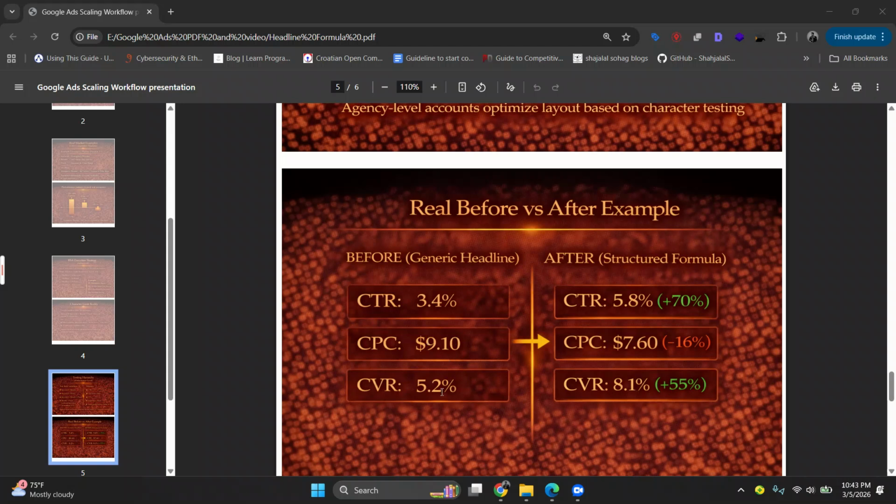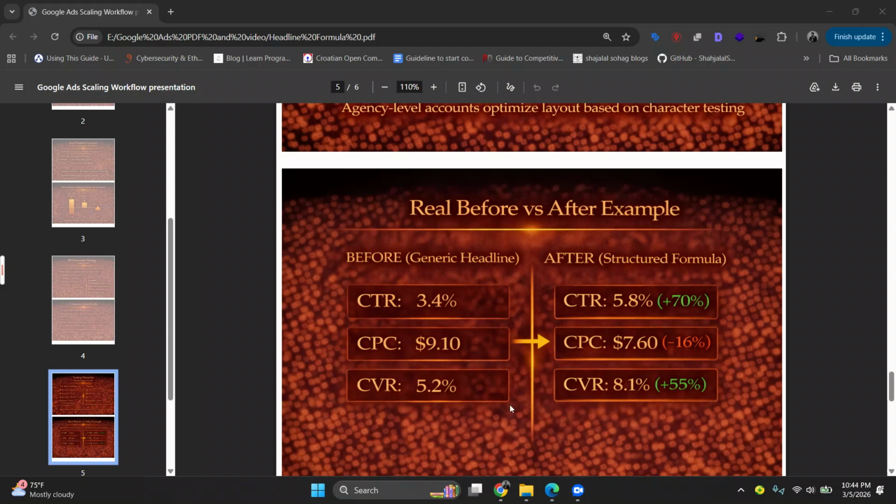And after, we structured the formula like: roof leak repair, same day fix, licensed and insured. The metrics changed: CTR from 3.4% to 5.8%, about a 70% increase. CPC from $9.10 to $7.60, a cost decrease of about 16%. And our CVR from 5.2% to 8.1%, about a 55% increase.